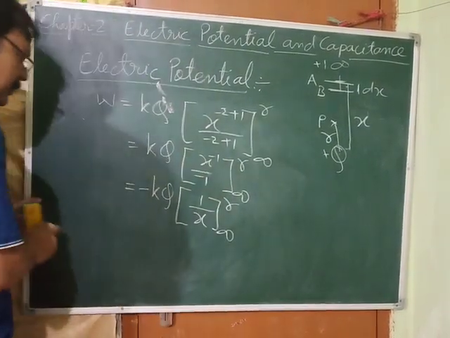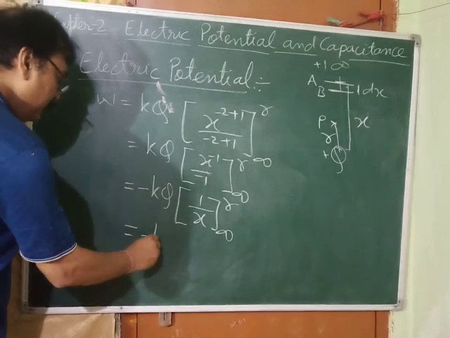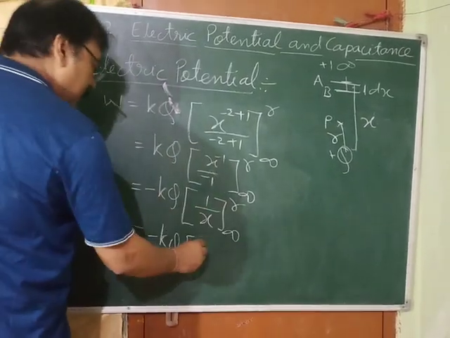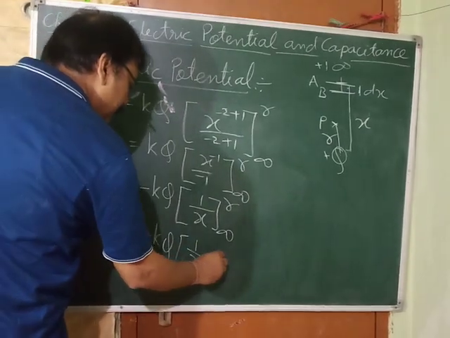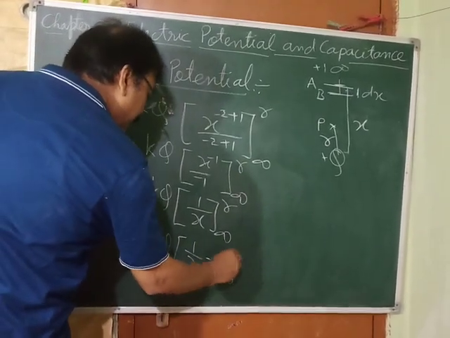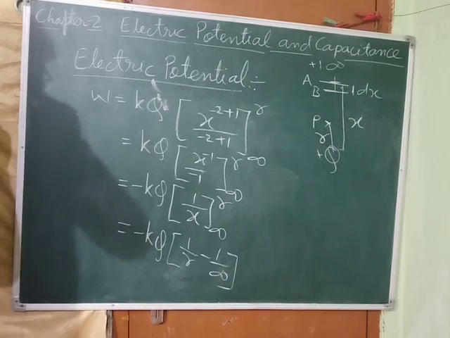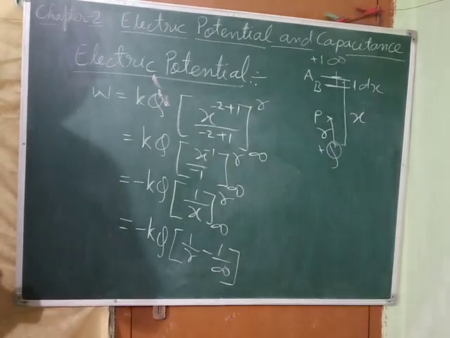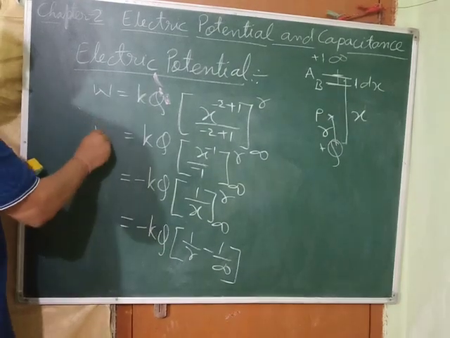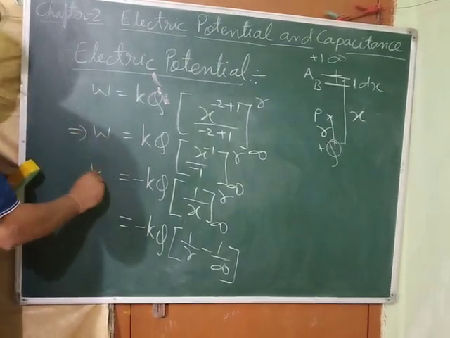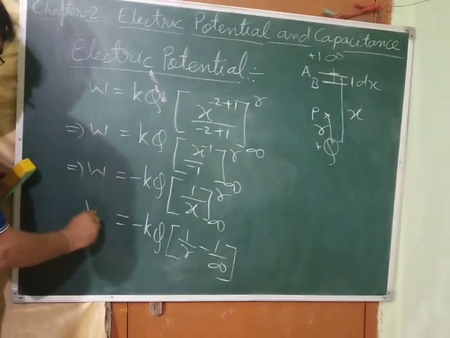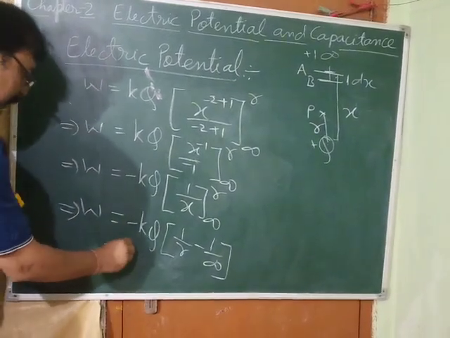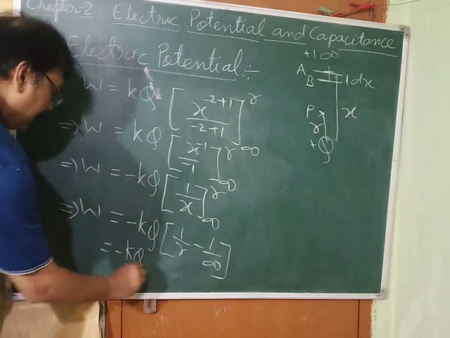Now you can put the limit. First we used to put the upper limit, so upper limit is r. So 1 by r minus 1 by infinity. So 1 by infinity is what? It is 0. So what you will get? The work done is we are getting minus KQ by r.